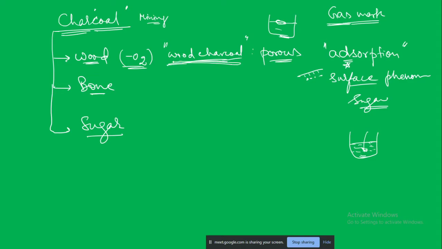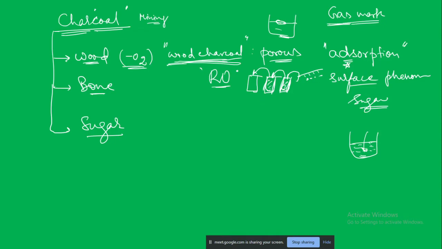Okay, wood charcoal is also used in this RO water. Okay, at home most of us have this RO system or something, right? So there are different cartridges. Okay, so it is a multi-process system. Okay, here water will come from here, the water will go into the next cartridge, and then from the next cartridge. So generally, either the first or second cartridge will have the wood charcoal.